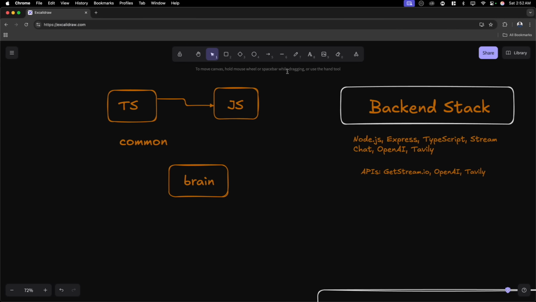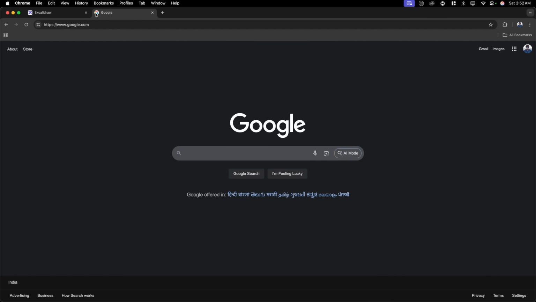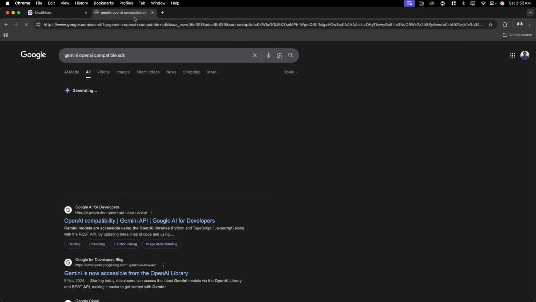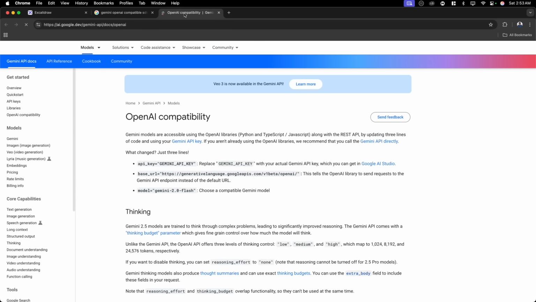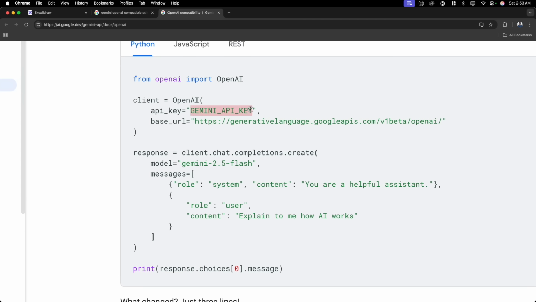I'll walk you through that part in a minute so that you can turn this entire application into Gemini as well in case you want to. Let me also walk you through the OpenAI SDK. Gemini also provides an OpenAI SDK compatible SDK. If I go on to this very first link, you'll notice that the code we write is exactly the same. All you have to do is use the Gemini key. You can still use the OpenAI, the exact same code.